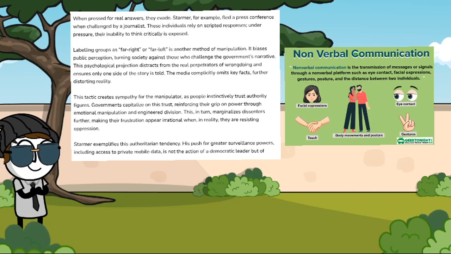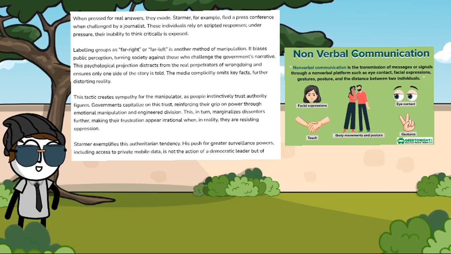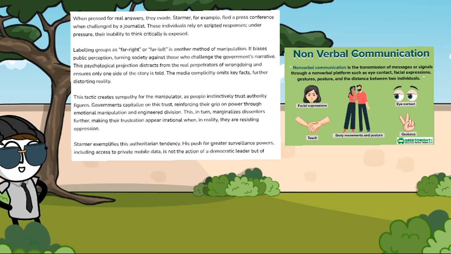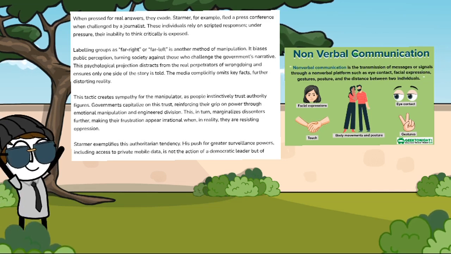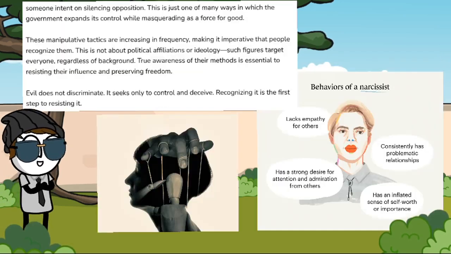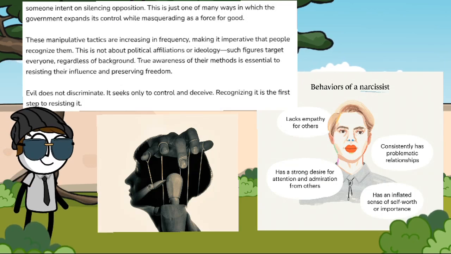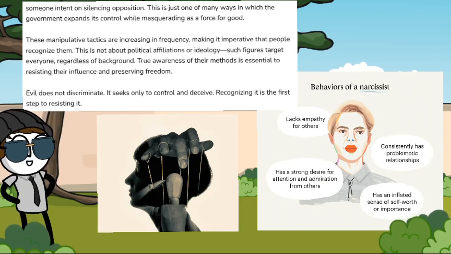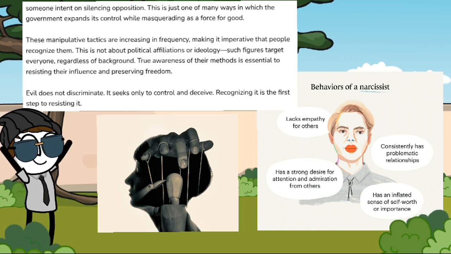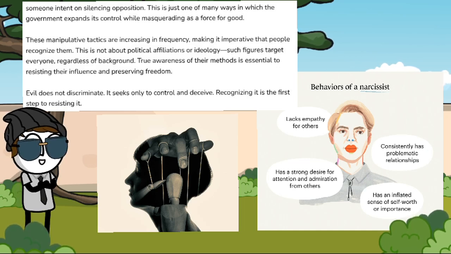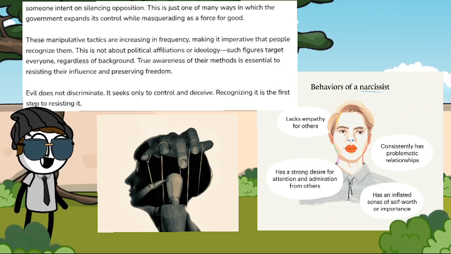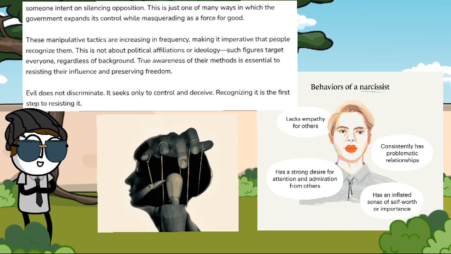Starmer exemplifies this authoritarian tendency. His push for greater surveillance powers, including access to mobile data, is not the action of a democratic leader, but of someone intent on silencing opposition. This is just one of many ways in which the government expands its control while masquerading as a force for good. These manipulative tactics are increasing in frequency, making it imperative that people recognise them.